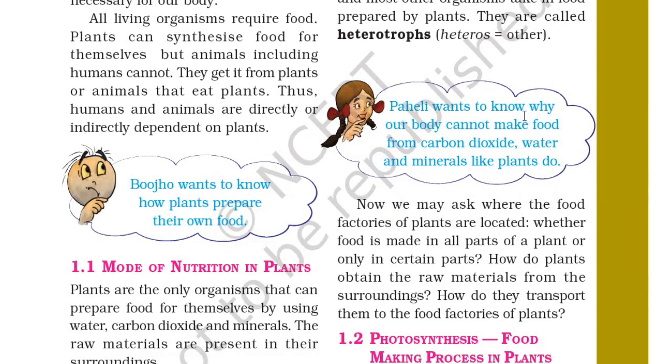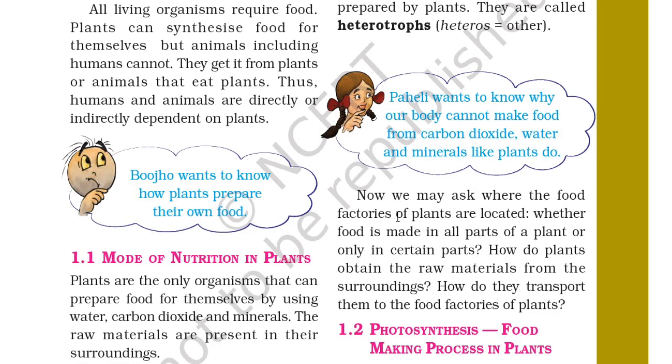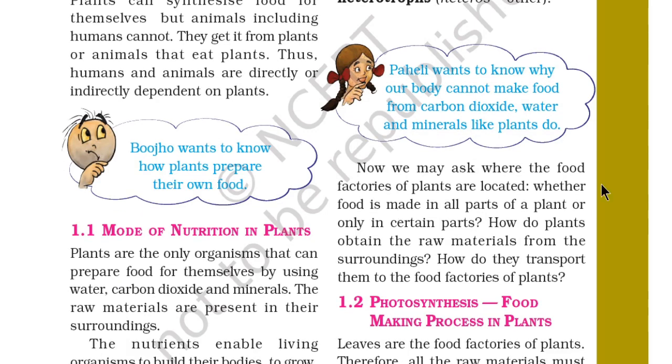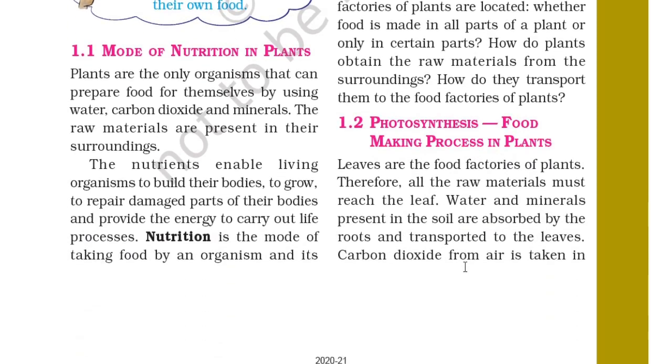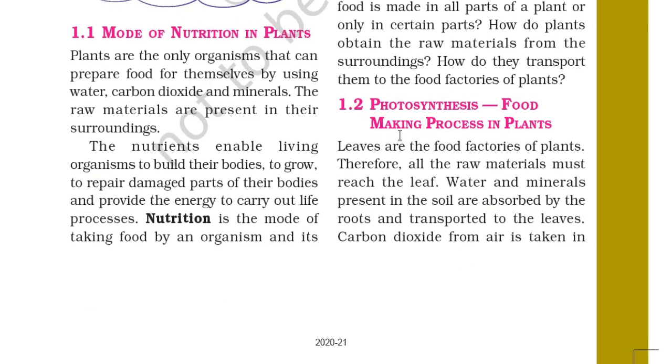Paheli wants to know why our body cannot make food from carbon dioxide, water and minerals like plants do. Now we may ask where the food factories of plants are located, whether food is made in all parts of a plant or only certain parts. How do plants obtain the raw materials from the surroundings? How do they transport them to the food factories? The process of making food in plants is called photosynthesis.